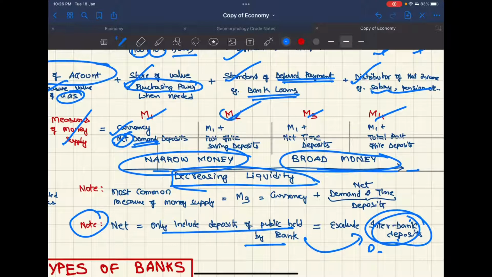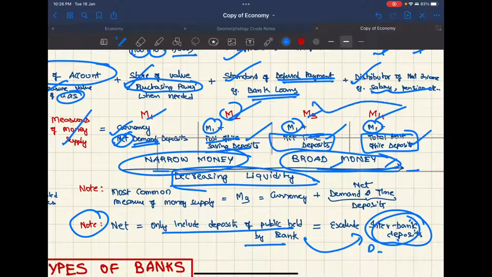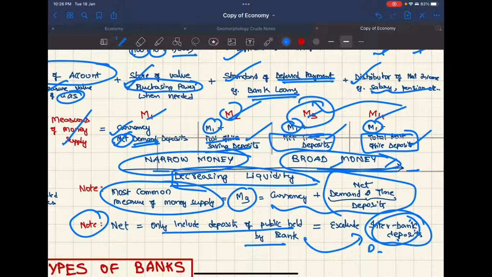And coming to M2, we have M1 plus post office savings deposits, not important for mains. In M3 we have M1 plus net time deposits. So this will be broad money. And M4 is M1 plus total post office deposits. So these two are the broad money. The most common measure of money supply is this one, M3, so currency plus net time and demand deposits.